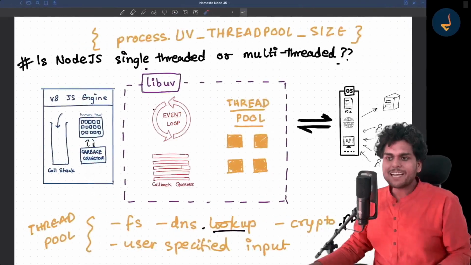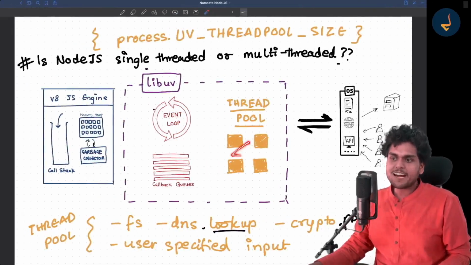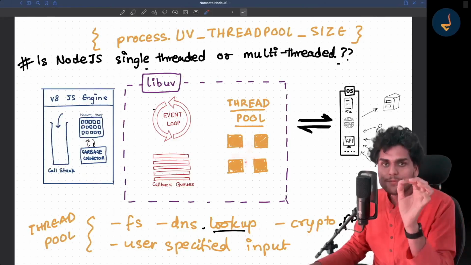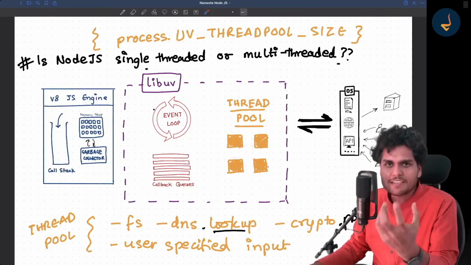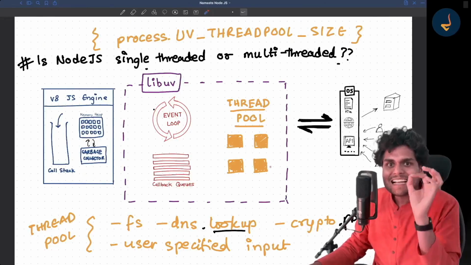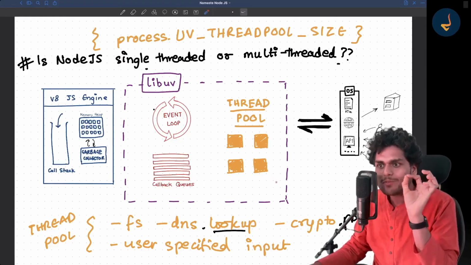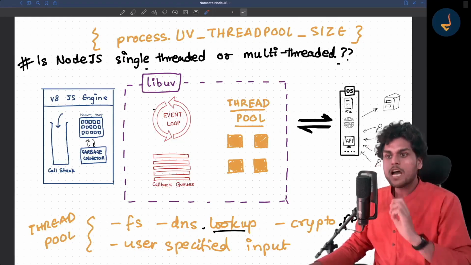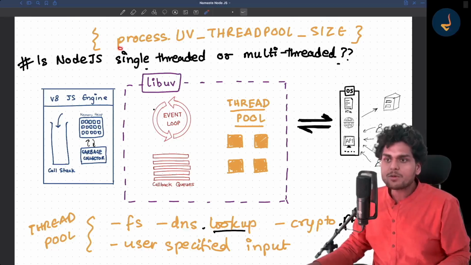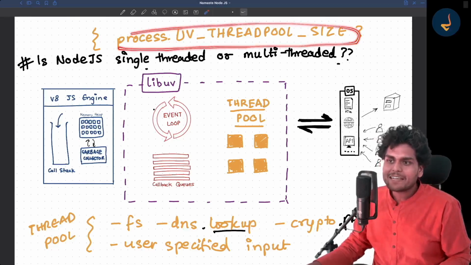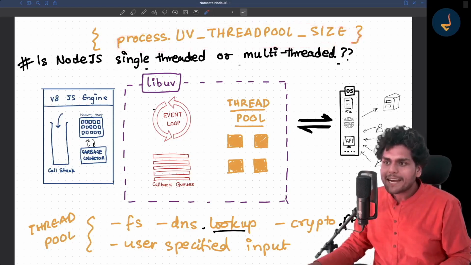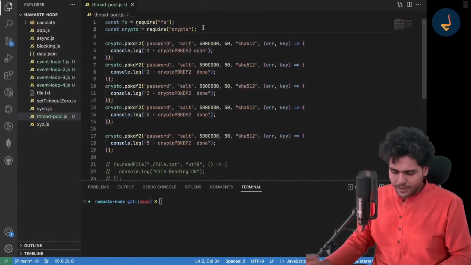Now let me tell you one interesting thing. The thread pool size is 4 by default. But can you change the size of the thread pool? The answer is yes. How? By a variable known as process.env.UV_THREADPOOL_SIZE. Let me just show it to you.